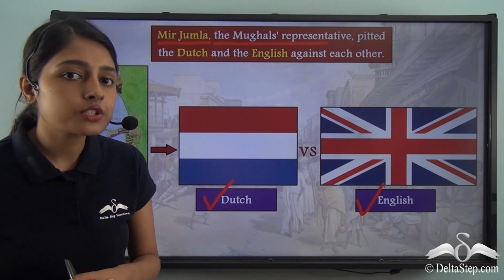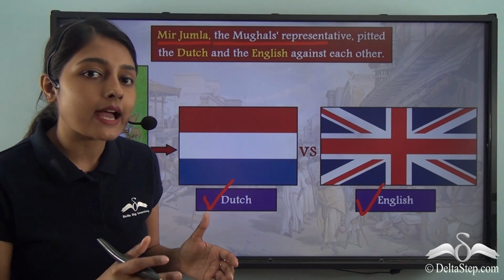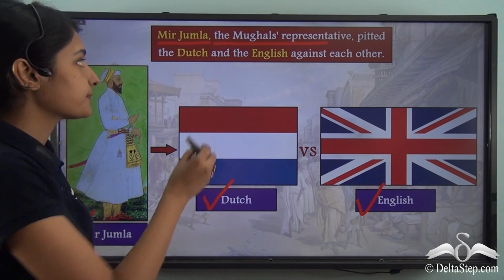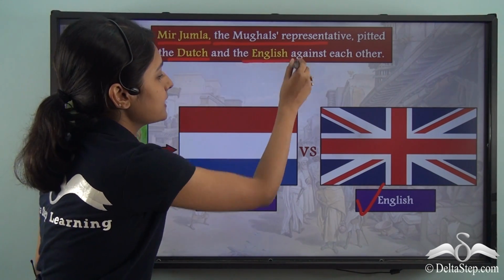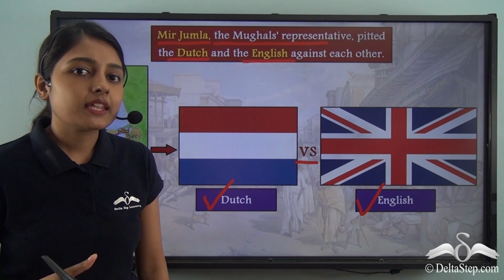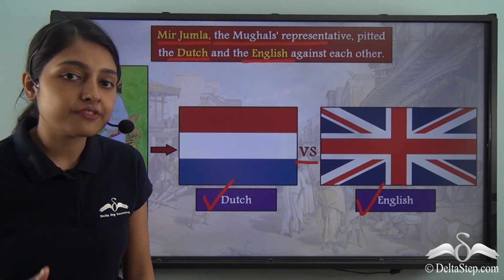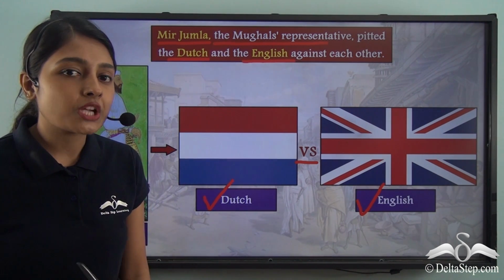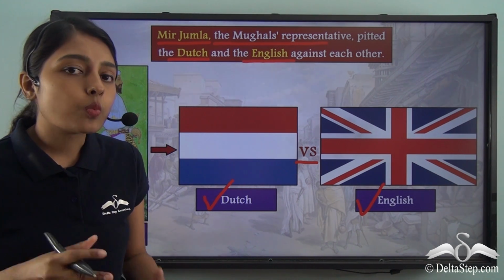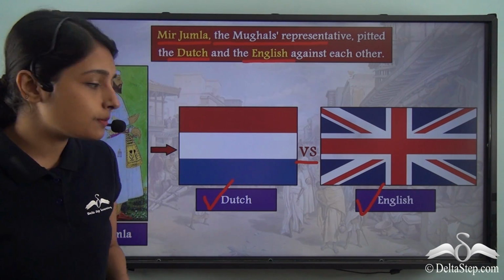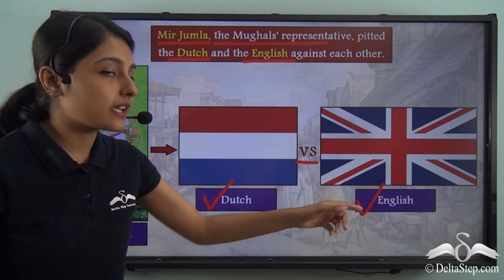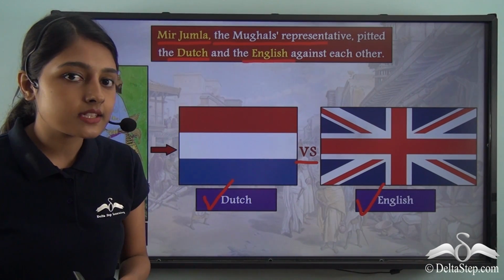But you will be wrong to think so, because the Mughals had a different plan in mind. While the Mughals pitted the Dutch and the English against each other, they had no intention of leaving Golconda with the Qutub Shahi dynasty itself. Now what was the outcome of Mir Jumla pitting the Dutch and the English East India companies against each other?